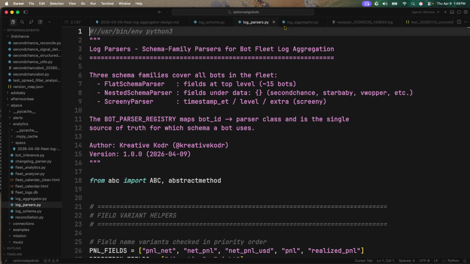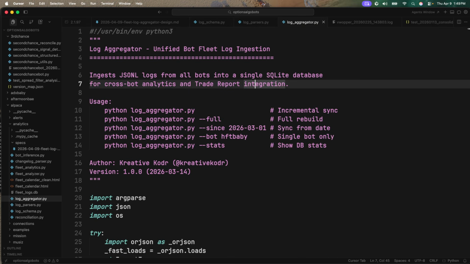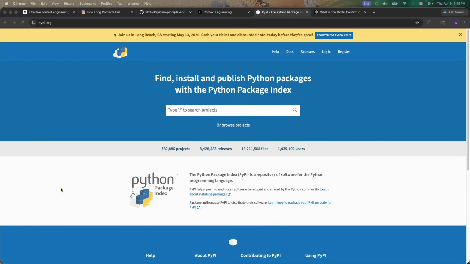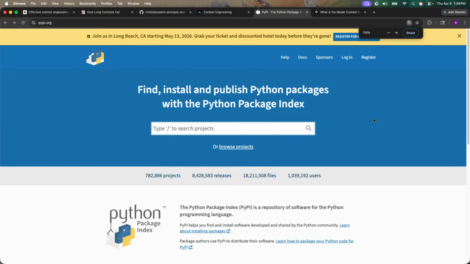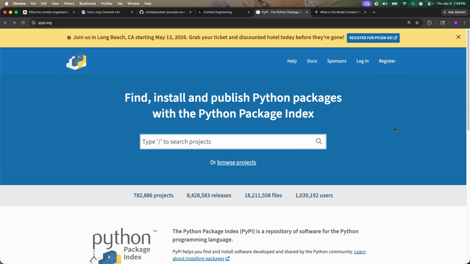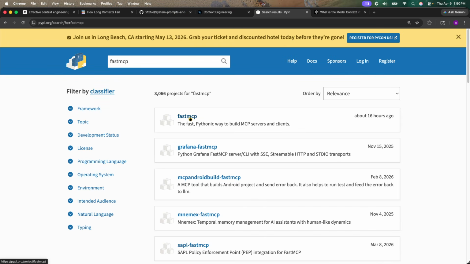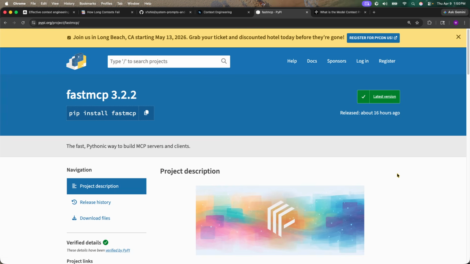You see here, these are Python, right? Now, before we get into that, whenever I have a new package that I need to understand, I come over to my handy dandy pypi.org. This is where you can find, install, and publish Python packages with the Python Package Index, right? So the first thing I want us to understand is FastMCP. FastMCP is what we're going to be using to create an MCP server. And don't worry, I'll drop the link in the description.